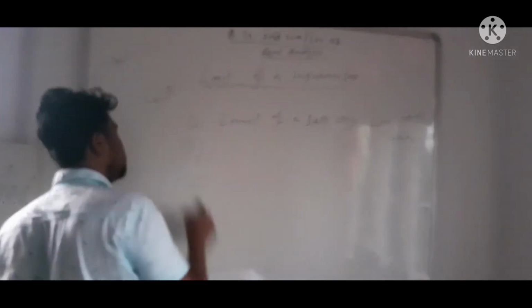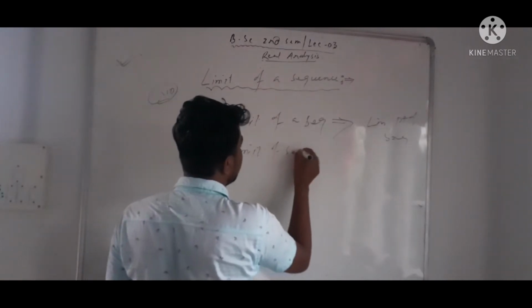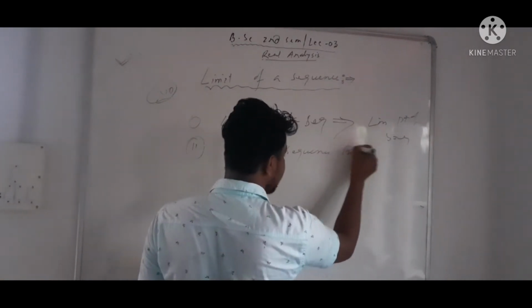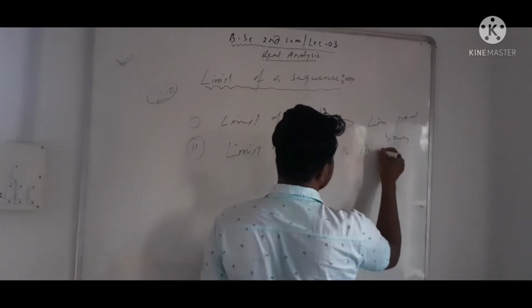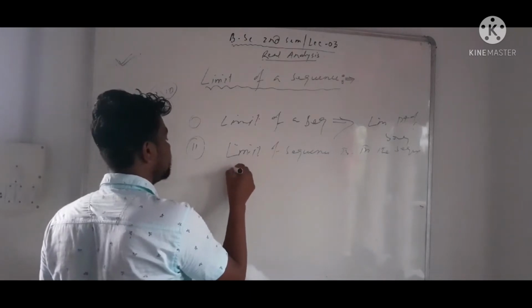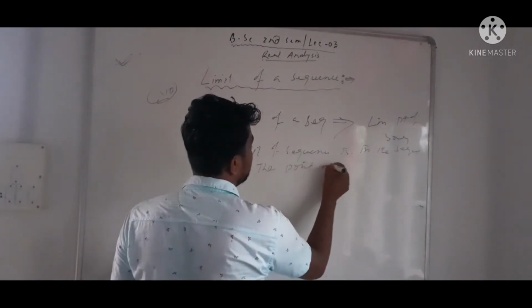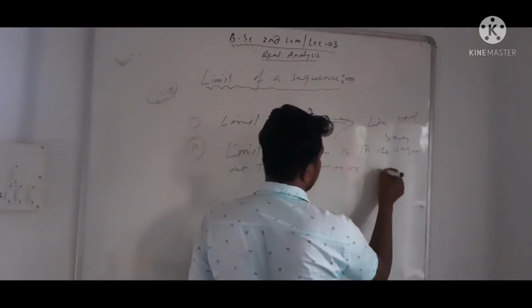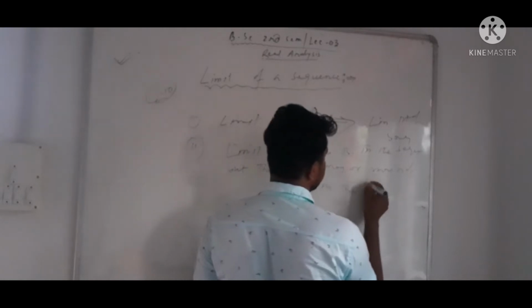Number 2, the limit of a sequence is in the sequence, but the limit point may or may not be in the sequence.